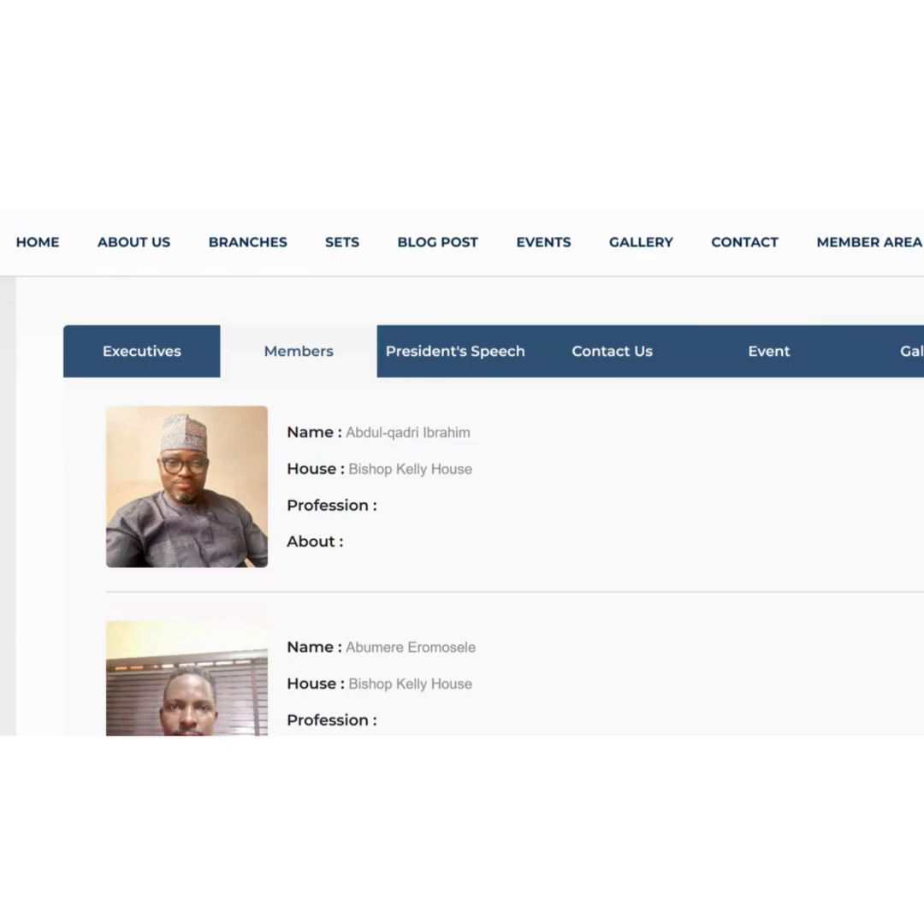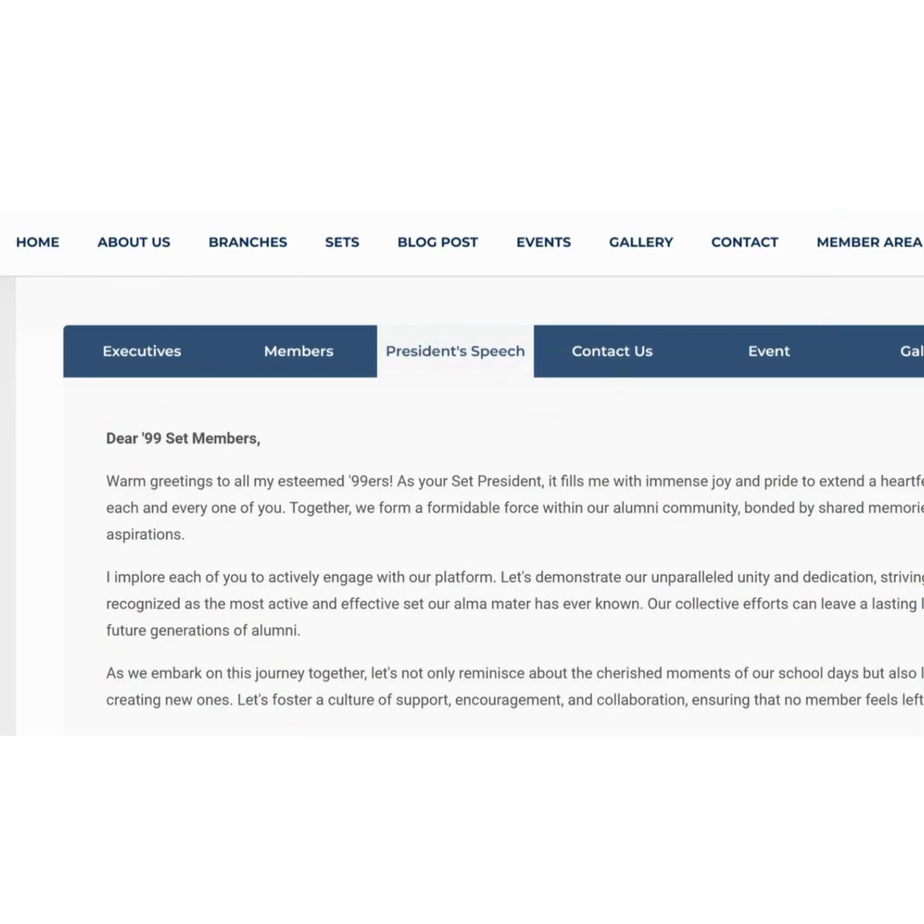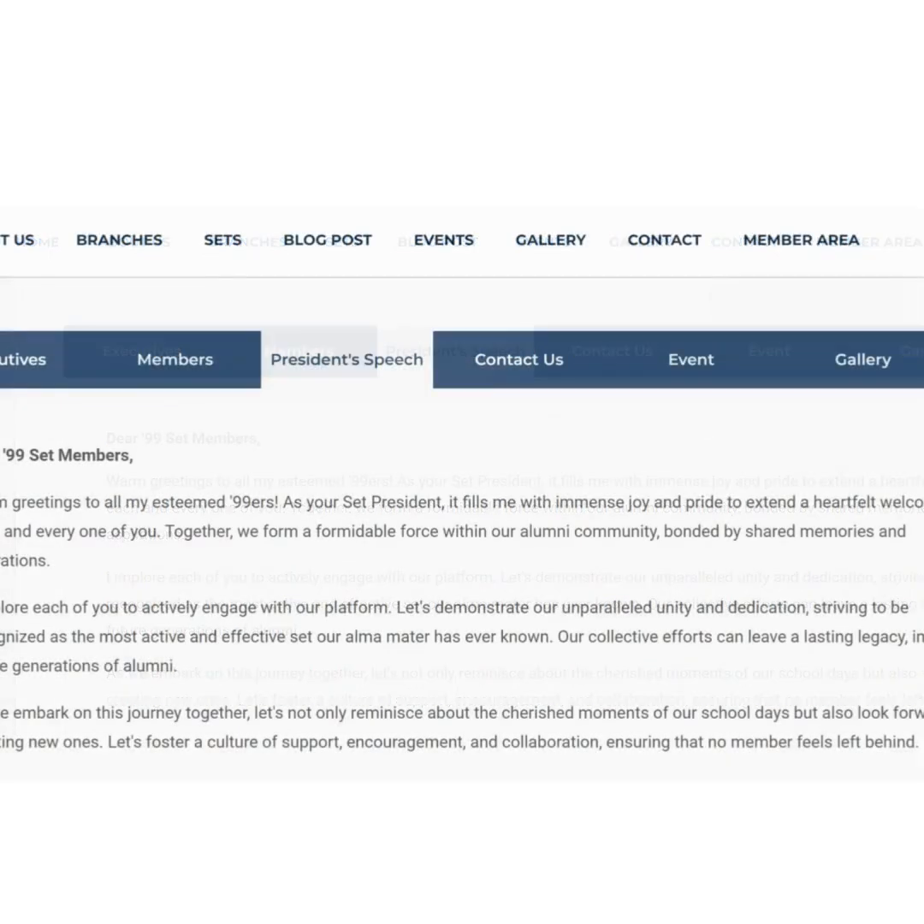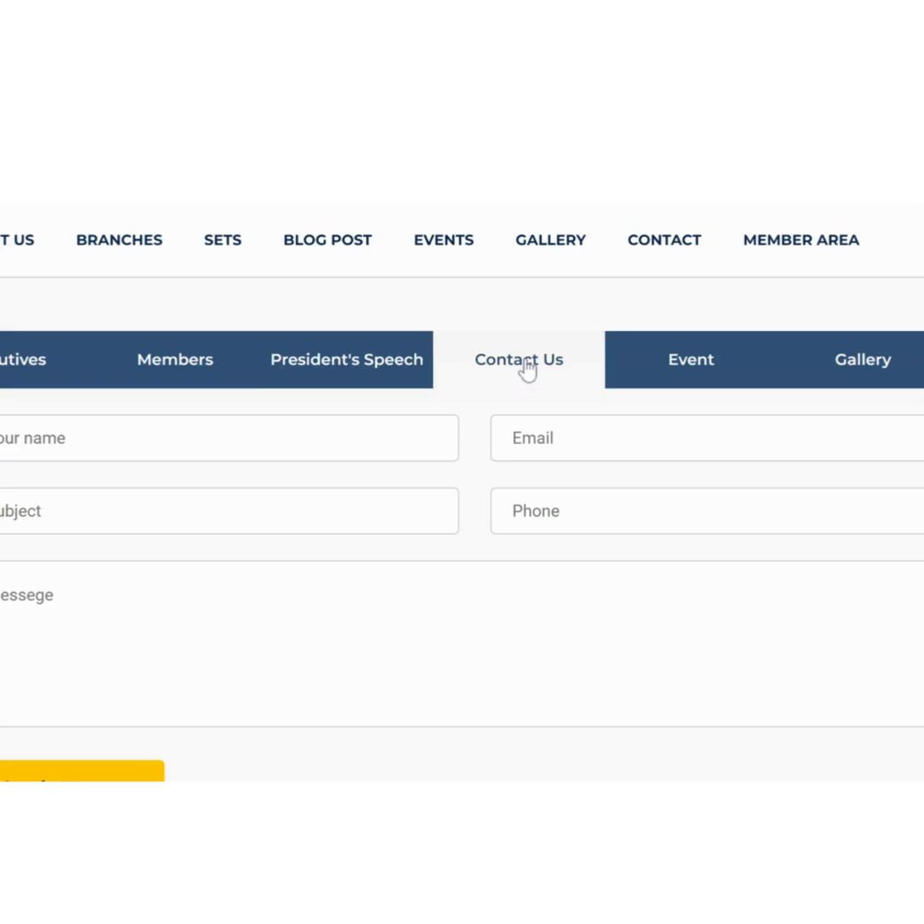Then we have the president's speech. Each time you have a new president, you can come here and write the speech for the group. Okay, now you have contact us. You can send a message from here to your set members' backend, to your executives' backend. Now, if your set is organizing or has organized a program, this is where you do that.